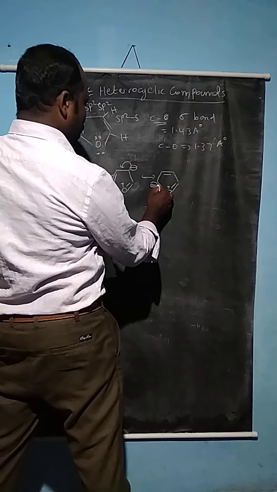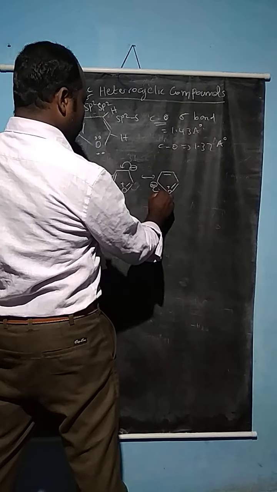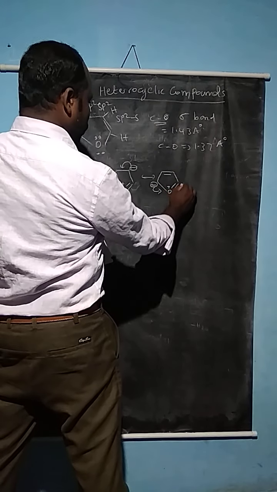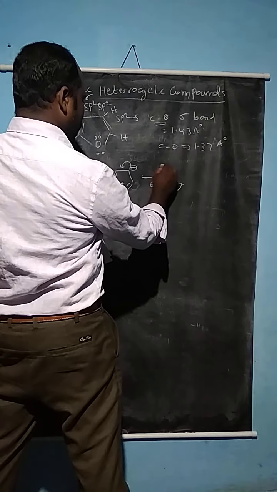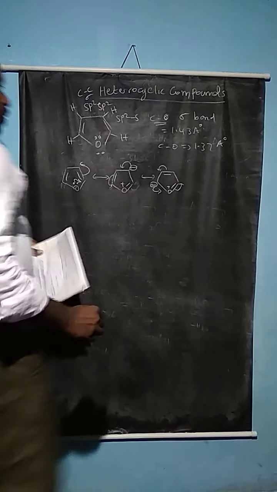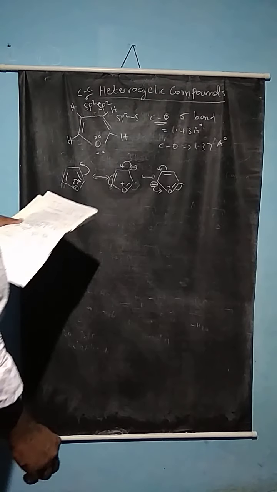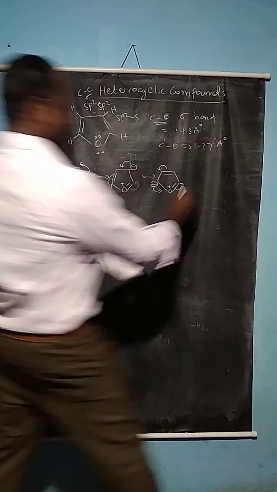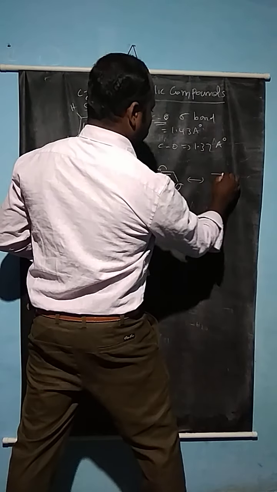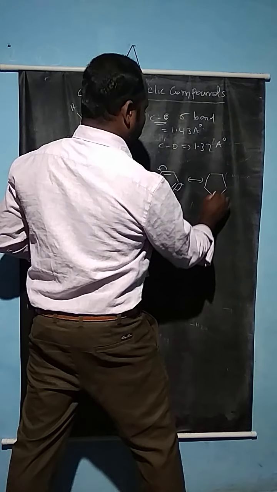So this now has been converted in this place. So now this compound and this lone pair of electrons. So this is the resonance structure of furan compounds.